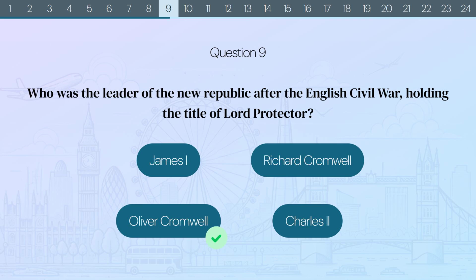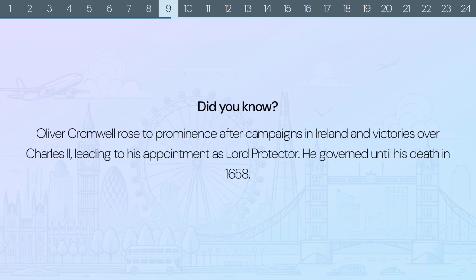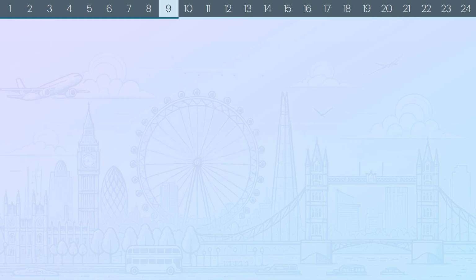The correct answer is Oliver Cromwell. Did you know? Oliver Cromwell rose to prominence after campaigns in Ireland and victories over Charles II, leading to his appointment as Lord Protector. He governed until his death in 1658.